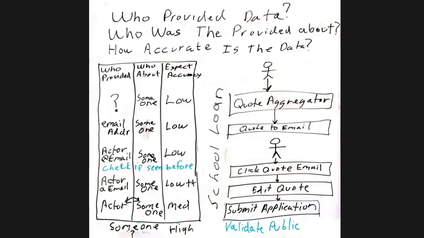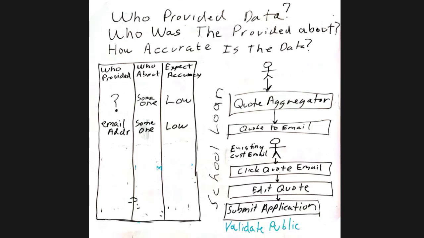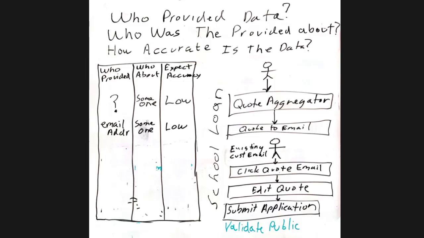Let's look at it from the point of view where they click on the quote email, and let's say that they are already a customer. So let's erase this. So now we're going to say that the email address is an existing customer's email or somebody that we've done business with before, right? So this will probably change some of this, right? What we'll know here is when they click on the quote email, we're actually going to drive them to their account. So we will know who provided the data will be a previous customer. So let me put that up.